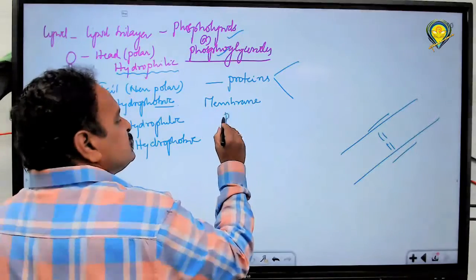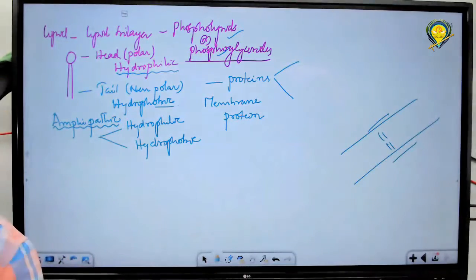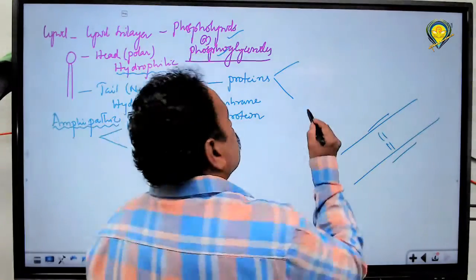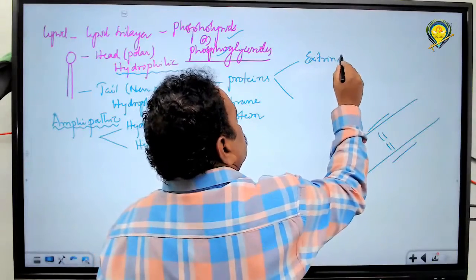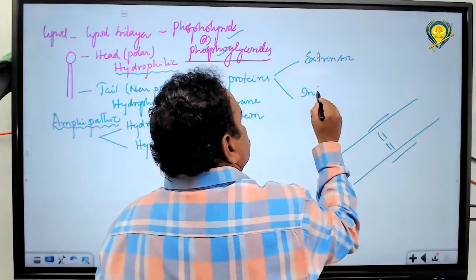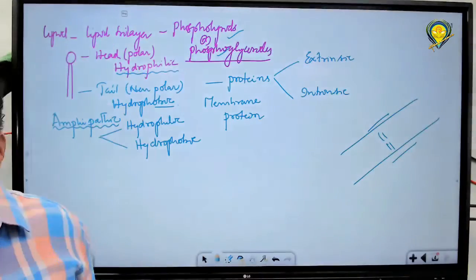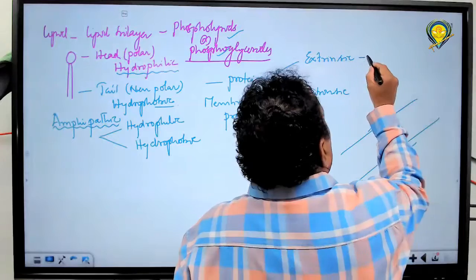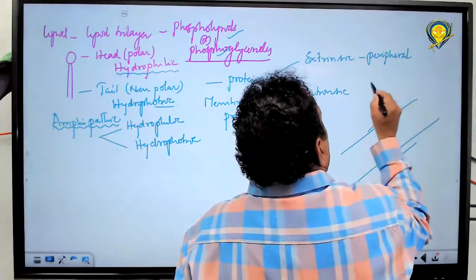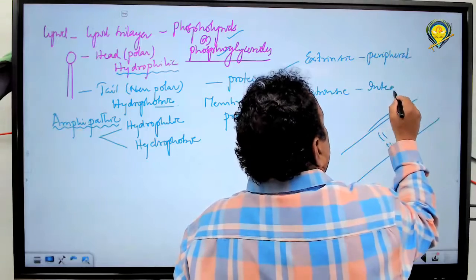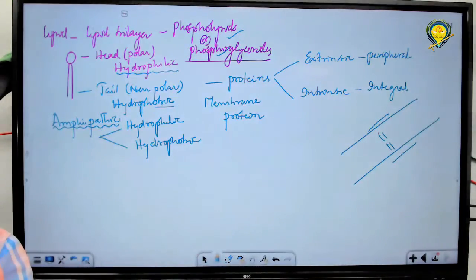Membrane proteins, because they get associated with the plasma membrane, hence they are called membrane proteins. These membrane proteins are of two types: one is extrinsic and the other is intrinsic. Extrinsic proteins are called peripheral, and intrinsic proteins are called integral. So, peripheral proteins and integral proteins.